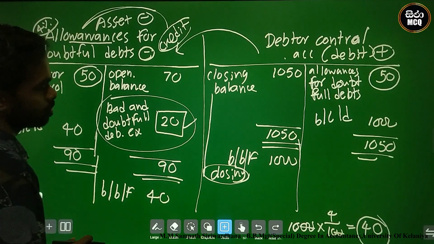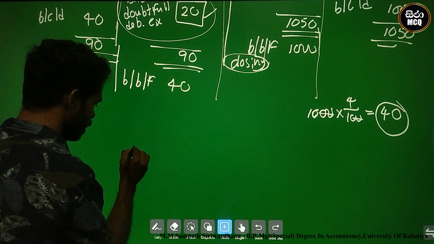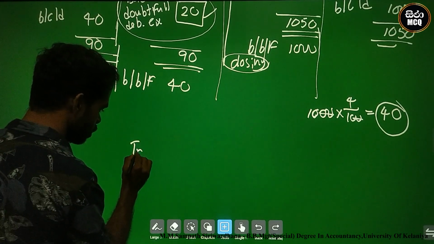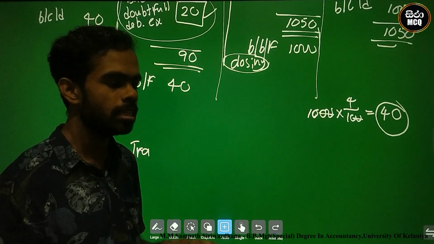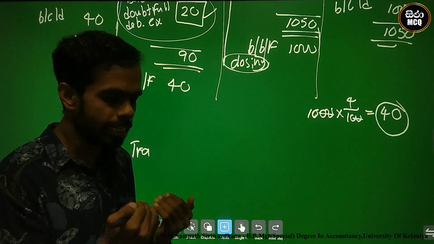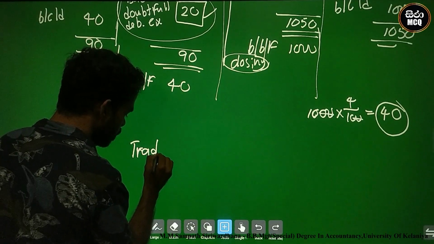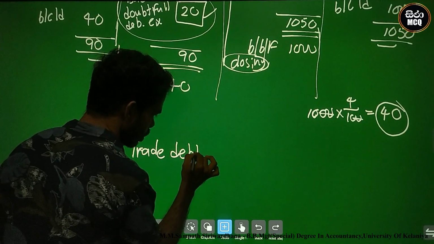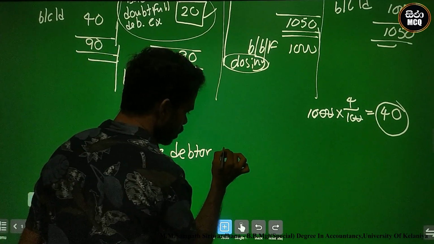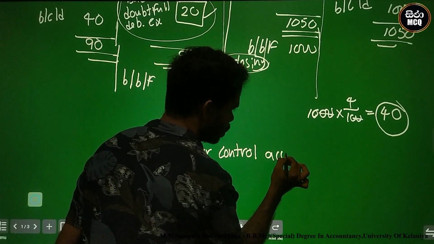Look here. Carrying amount, trade debtors, trade debtor control. Carrying amount means the balance. Balance means the net effect of the trade debtors. Net effect. Look here, we must extract the trade debtor control account closing balance.